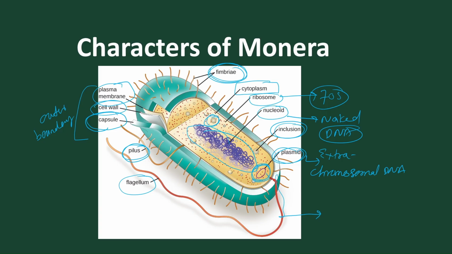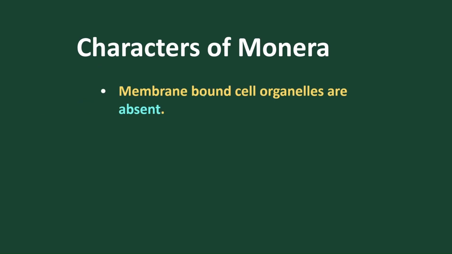But we'll study the detailed structure, how the cell wall is made up, the capsule made of slime, loose slime, all in the chapter called the cell chapter. Okay, now let's move. So we find that in bacteria we don't find membrane bound organelles like mitochondria, endoplasmic reticulum, Golgi body, etc. They are all absent.